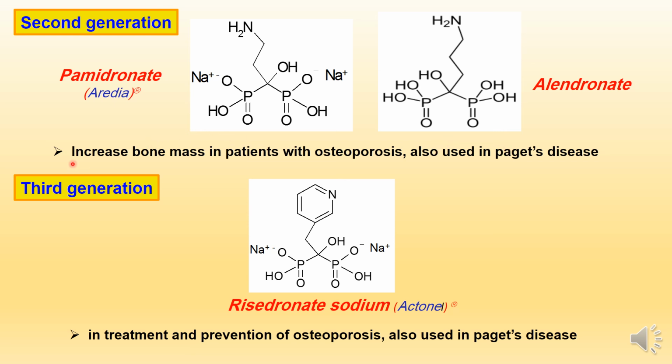Now, the third generation bisphosphonate, as we said before in the SAR, like risedronate. Risedronate has a pyridine ring, which is attached to this central carbon by a linker or a spacer. This linker is CH2. Risedronate is a third generation bisphosphonate. It can be used in treatment and prevention of osteoporosis. Also, it can be used in Paget's disease.